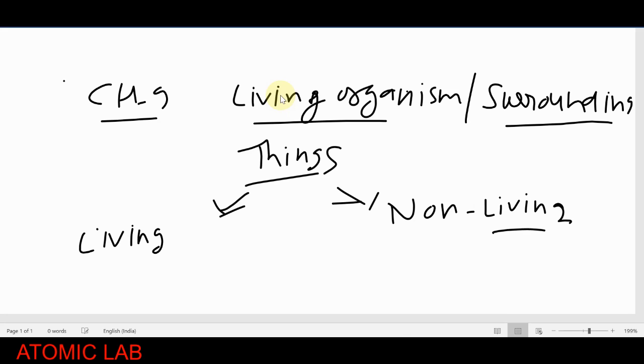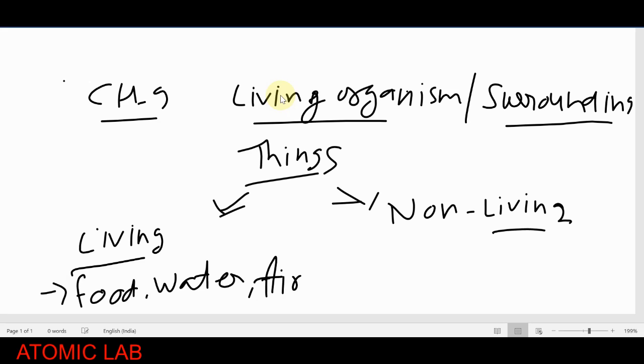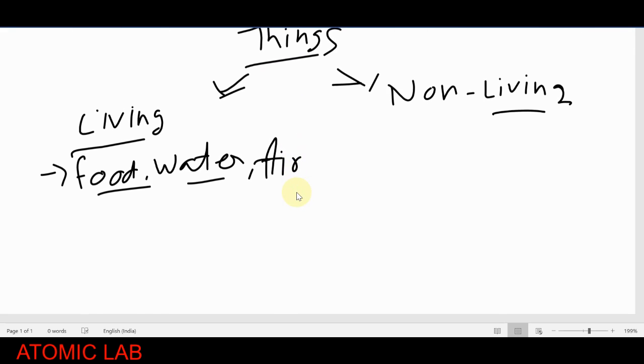Living things require food because they survive. They have life. They require food, water, and air. All those things which require food, water, and air for their survival come under living things. When we talk about non-living things, they do not require any of these. They do not require food, water, or air. They are known as non-living things.